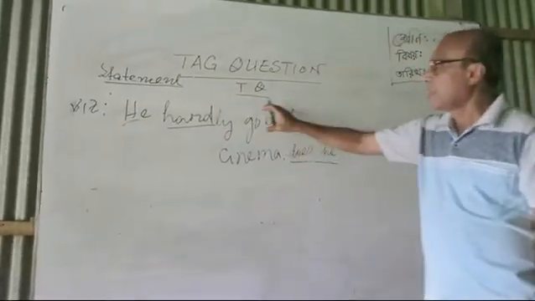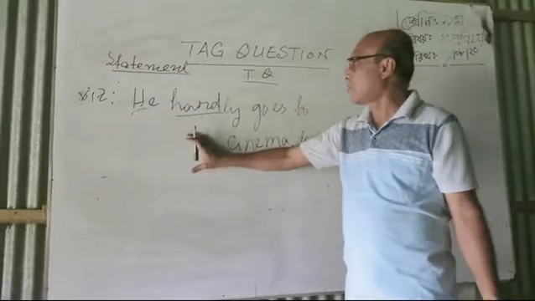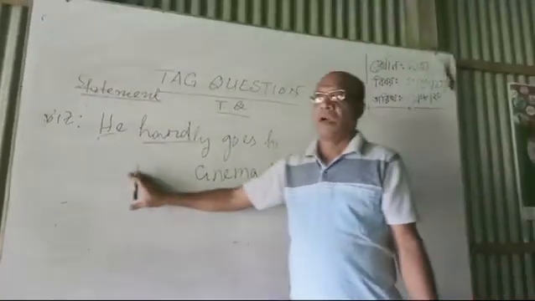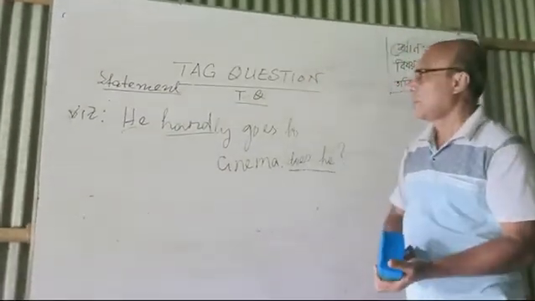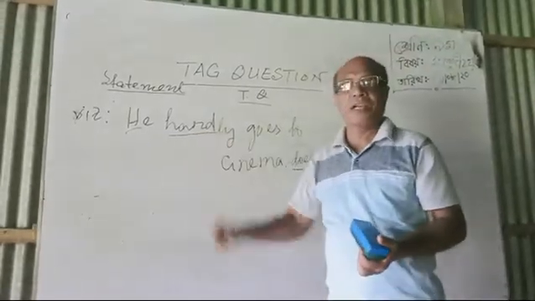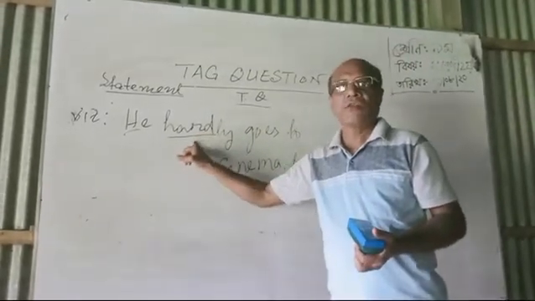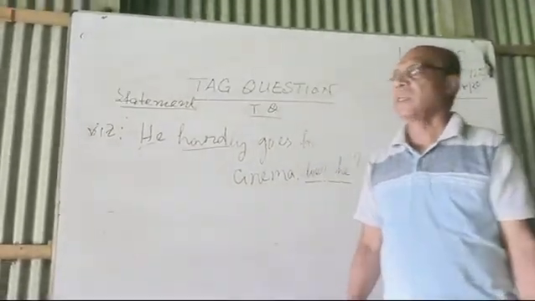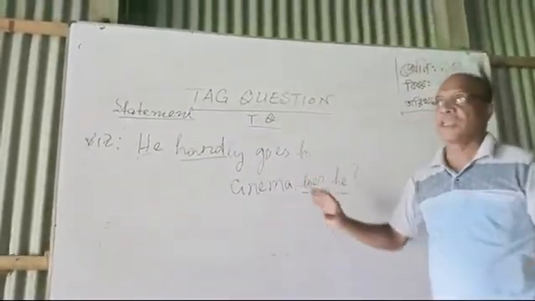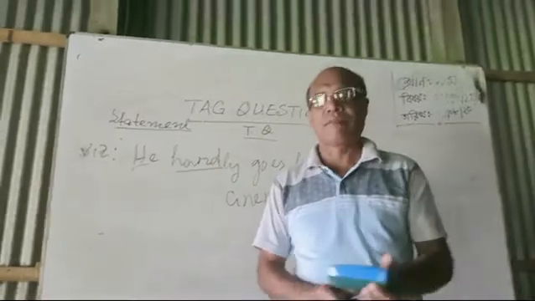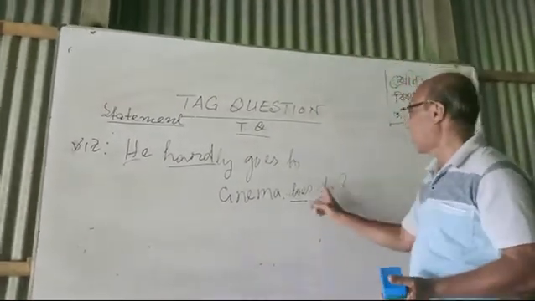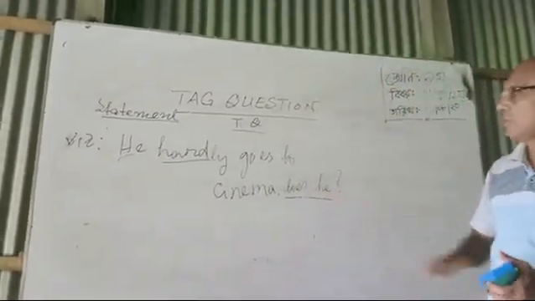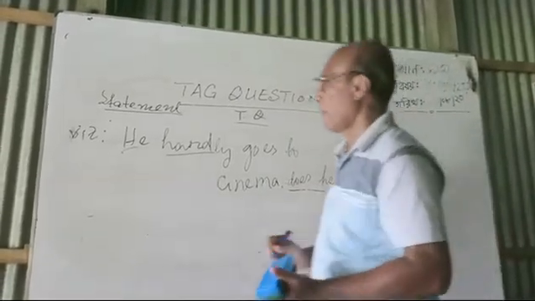Because this statement seems affirmative, but as there is the word hardly, or rarely, barely, seldom, scarcely, the statement indicates negative. So you will not write not here. The answer will be does he.